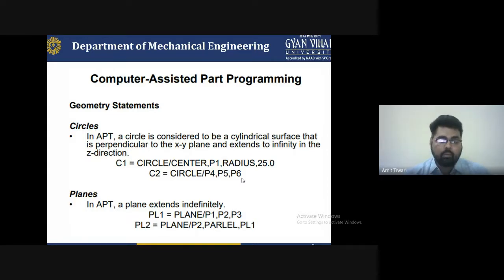Whenever you have to write a query, which you will be asked at the end of the lecture, with the help of this type of statement you are able to write a program, to do part programming. You have to manage the part programming and read the part programming. If you are working with that, you have to build expertise to operate or manufacture any single part by these conditions or by the help of geometrical statements.